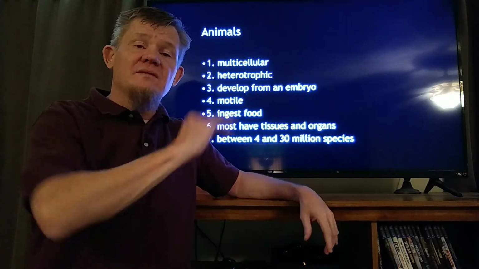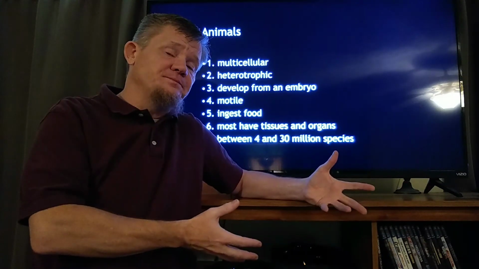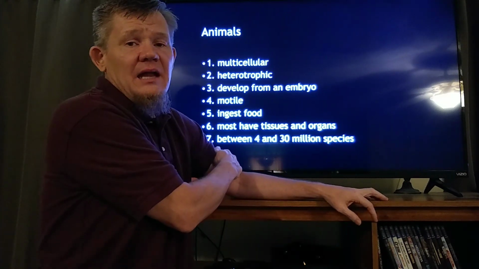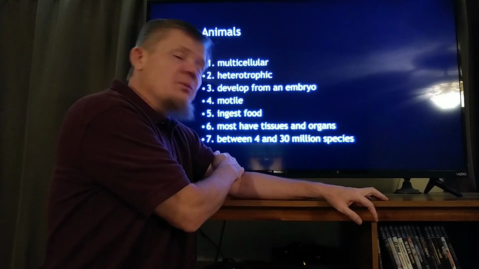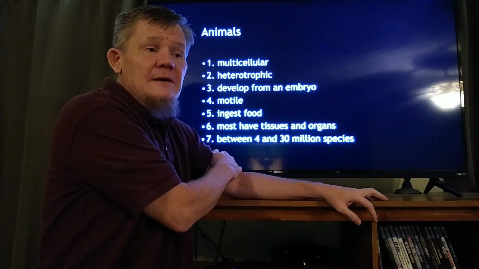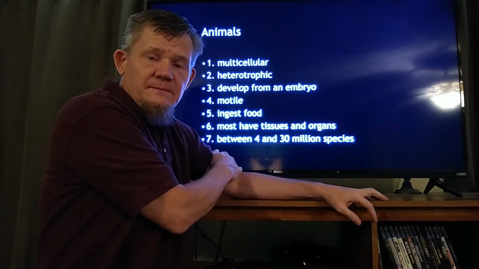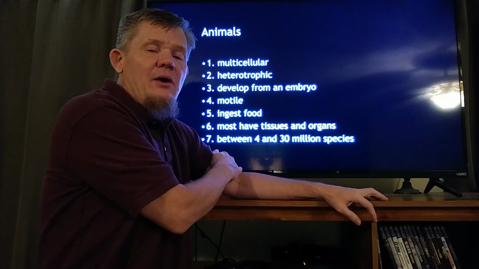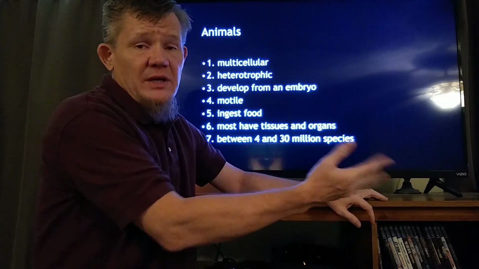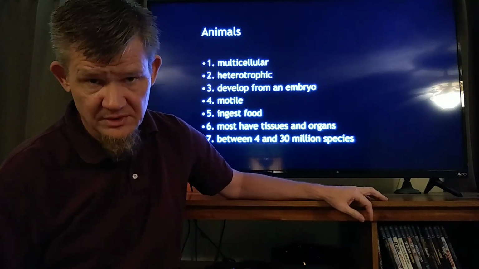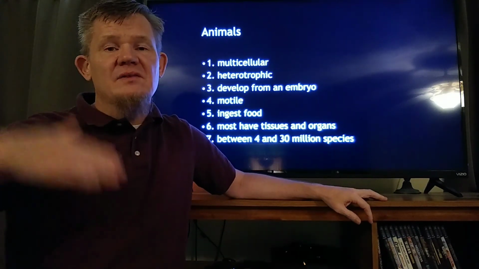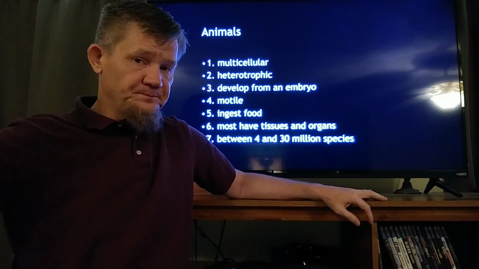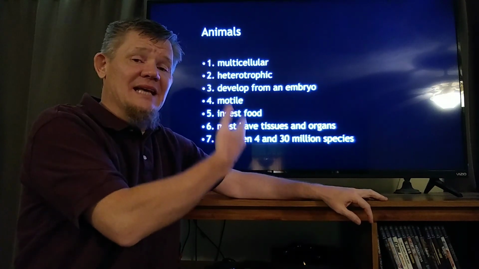So you look at the rate of discovery, and then you do some really rough math. And the rough math is where we get this between 4 and 30 million. And the honest answer is probably somewhere in between there, maybe somewhere around 10 million. So the rate of discovery gives you an indication as to how many there are based on how quickly we're finding them. So when we look at the rate of discovery, the real question is, well, what is it doing? Is it going up or is it going down? And the answer is it's going up. The rate of discovery is increasing. We are finding more and more new species every year. That is how we get this guess of how many species there are.